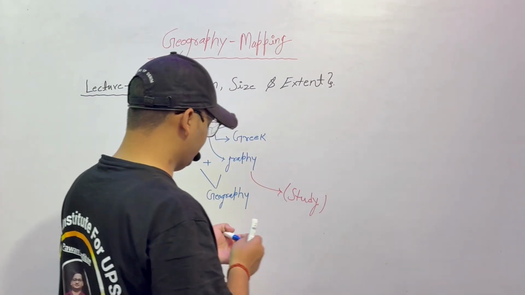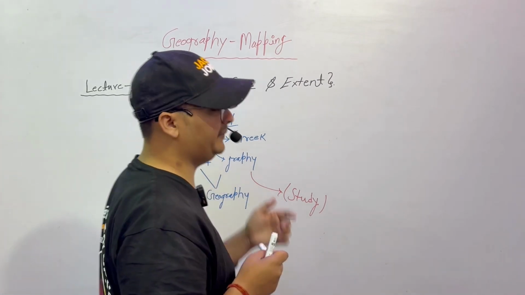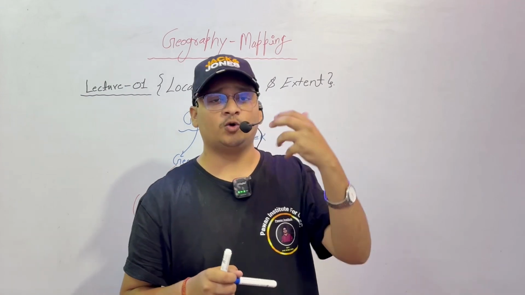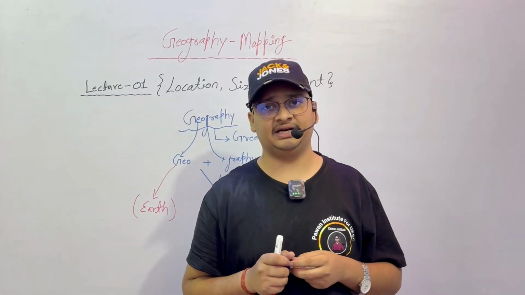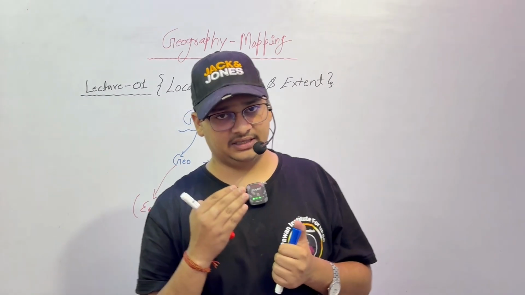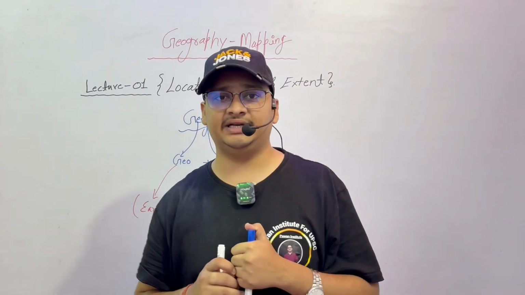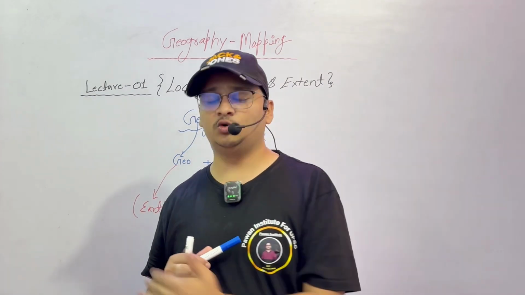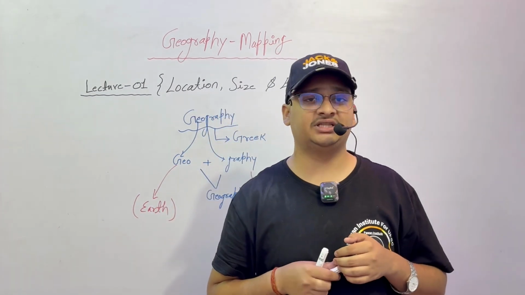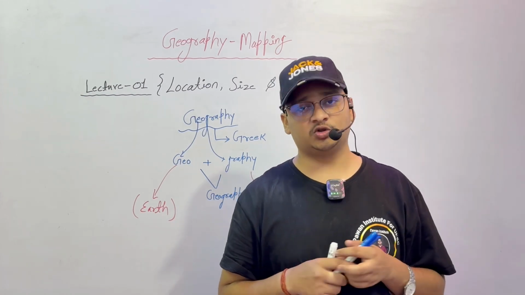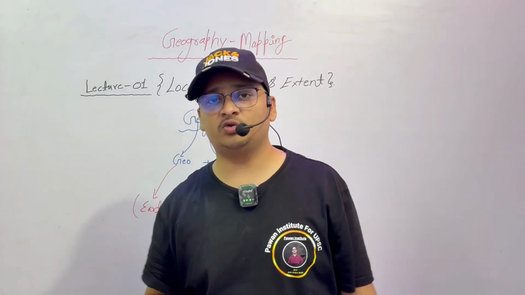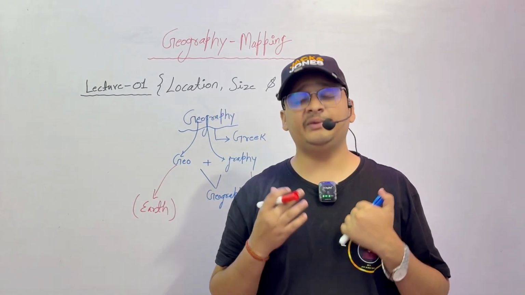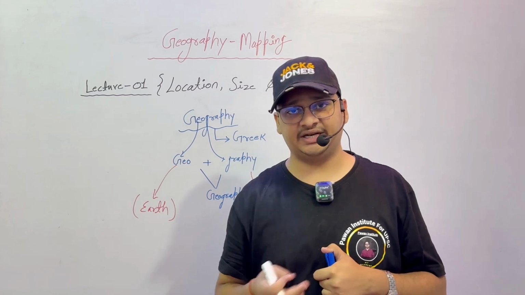Now we will divide our geography into some parts to understand clearly. Location, size and extent deals with the whole length and breadth of India, and in this we will cover the longitudinal and latitudinal extent of India. We will also deal with one of the most important latitudinal lines which goes through India, that is the Tropic of Cancer, 23.5 degrees north, which passes through 8 states. Those who know the names of the 8 states, please type in the comment box so that I know. We will also deal with Indian Standard Time in this lecture.